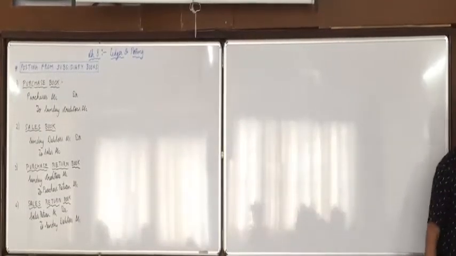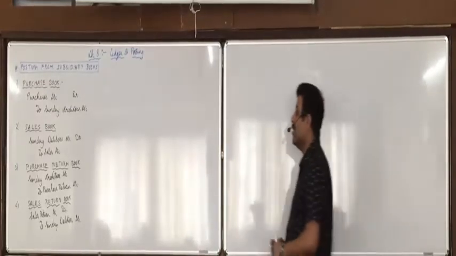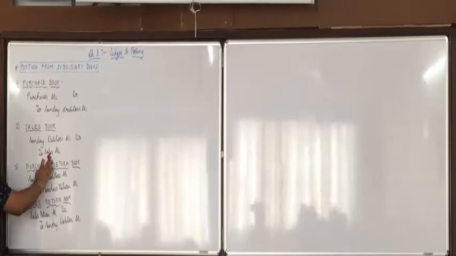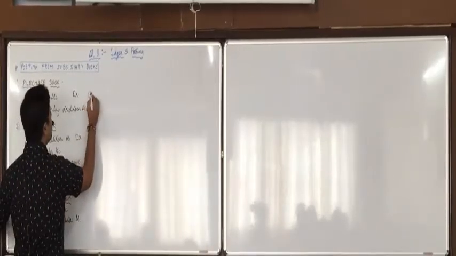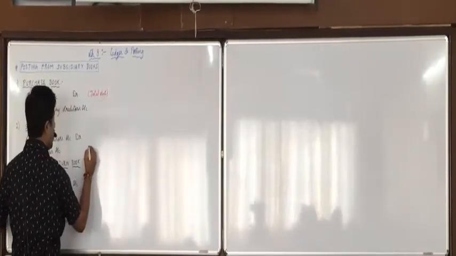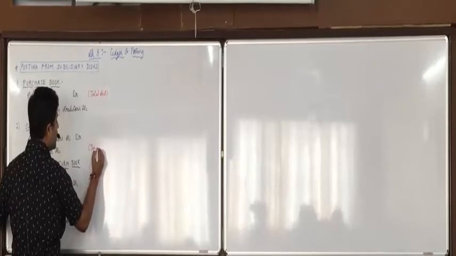Now regarding the amounts, understand it. In purchase account, sales account, purchase return account and sales return account, we will record the total amount, means total amount of subsidiary book.